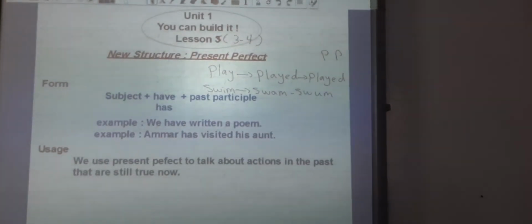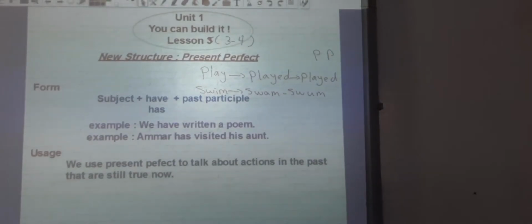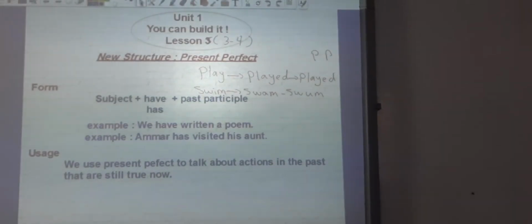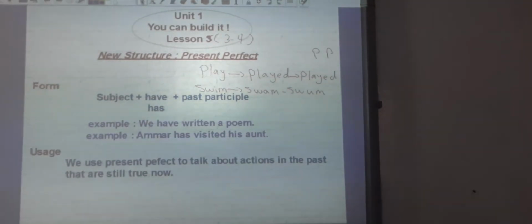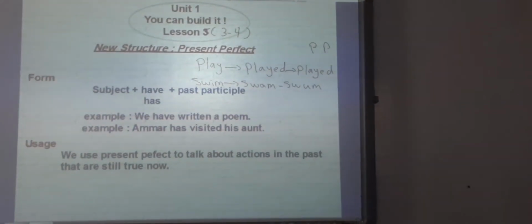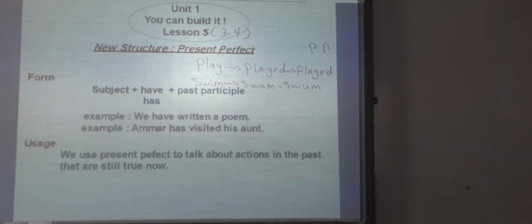Okay, when can we use present perfect? We use present perfect about actions that happened in the past and they are still true now. Okay, in negative form, we can use haven't or hasn't. For example, we haven't written a poem or Ammar hasn't visited his aunt.